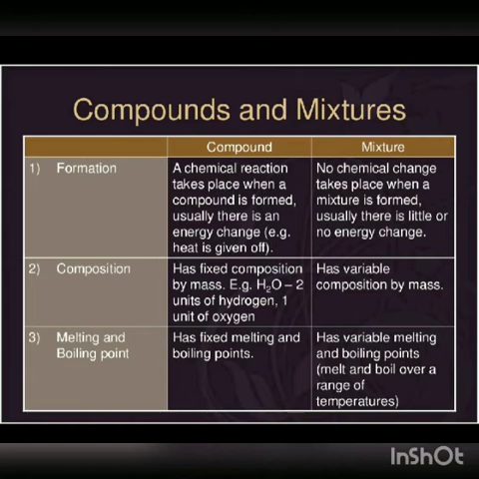Then composition: a compound has fixed composition by mass. Example, H2O, two atoms of hydrogen and one atom of oxygen. And mixtures have variable composition by mass, that means the mass is different. Melting and boiling point: compounds have fixed melting and boiling points, whereas mixtures don't have fixed melting and boiling points. They melt over a range of temperatures.